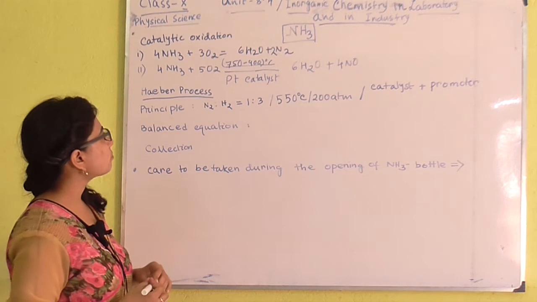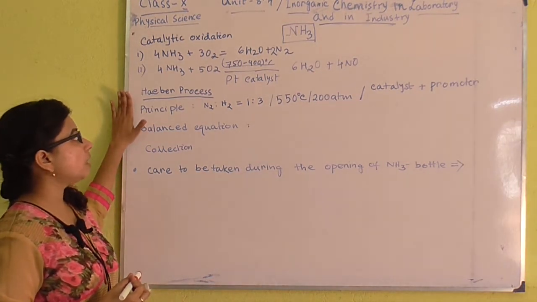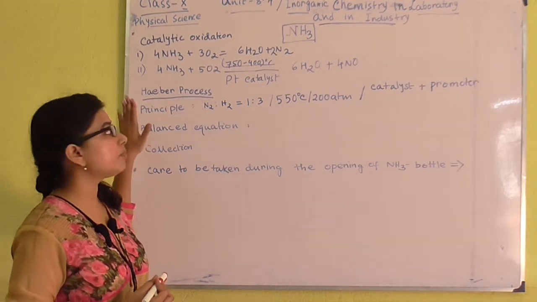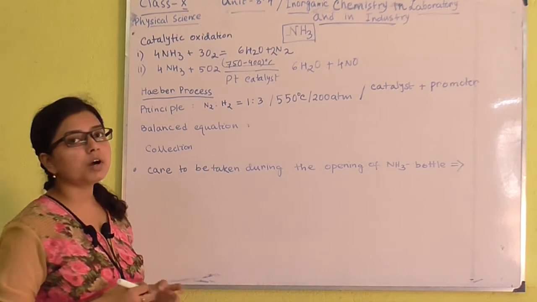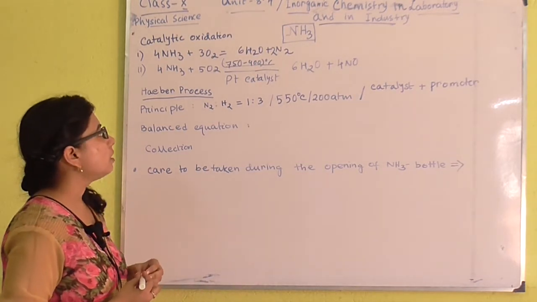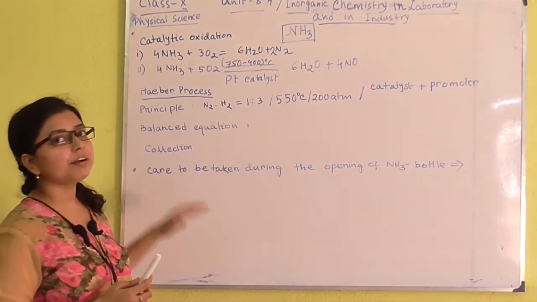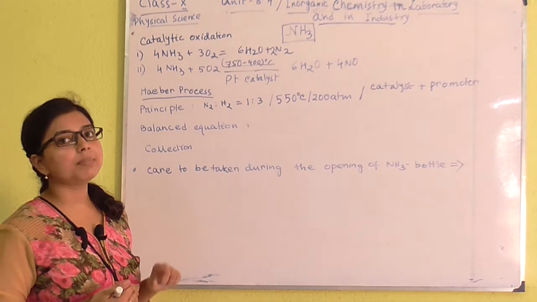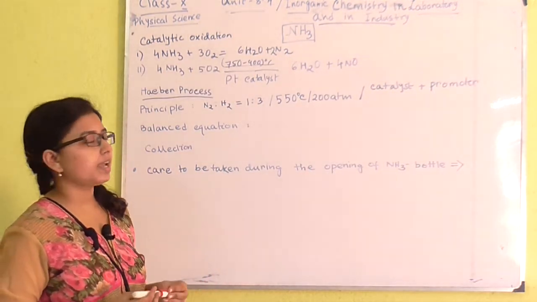And here is the industrial manufacturing process of ammonia, and in our syllabus we will learn about this process which is known as the Haber process of production of ammonia gas. In this process we have to read also the principle, the balanced equation and the collection, like the lab preparation of ammonia gas.